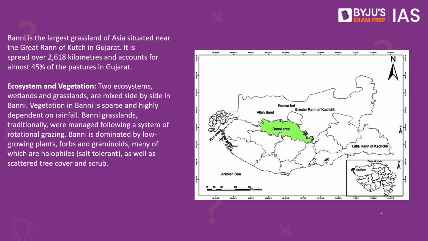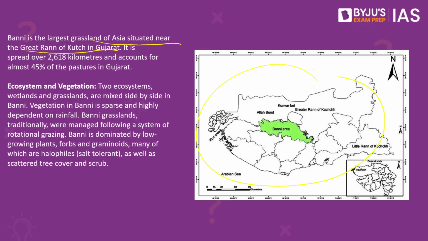This also brings into notice the significance of the Banni grasslands. As you would know, Banni is the largest grassland of Asia, situated near the Great Rann of Kutch in Gujarat, as you can see here on this map. It is spread over 2,618 square kilometers and accounts for about 45% of the pastures in Gujarat. There are two ecosystems, the wetlands and the grasslands, that are mixed side by side in Banni. Vegetation is very sparse and the area is highly dependent on rainfall, especially for its vegetation.